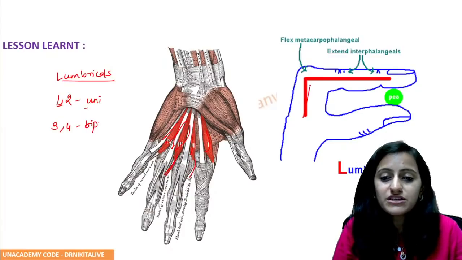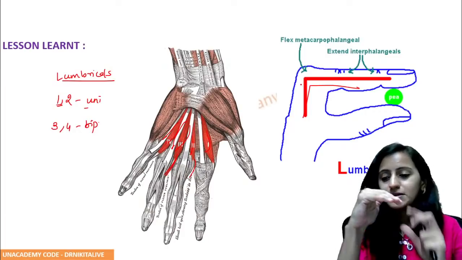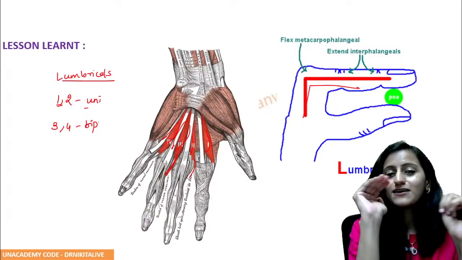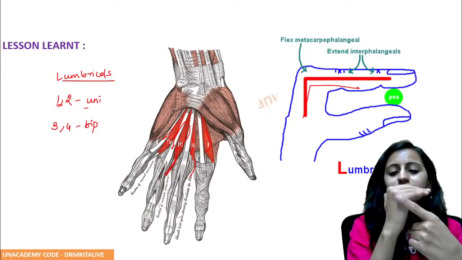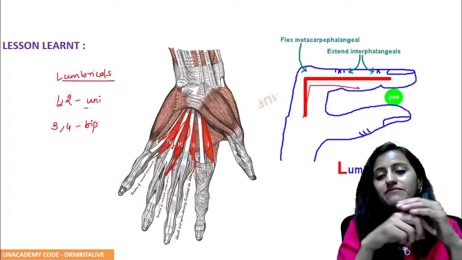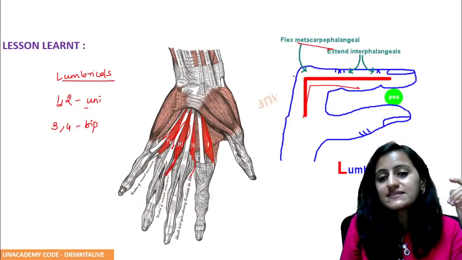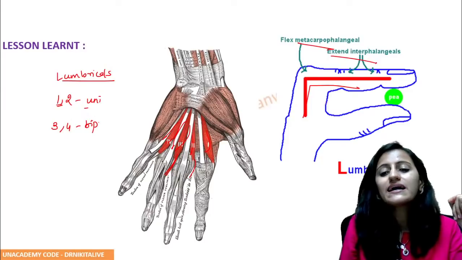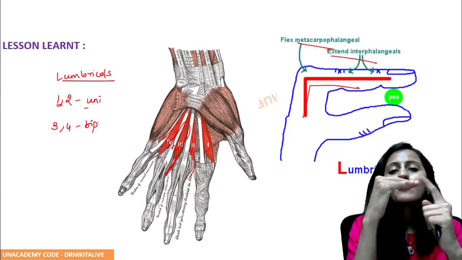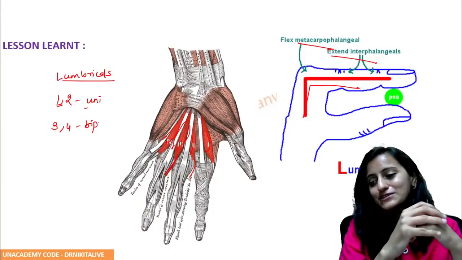What is the function? Remember the lumbricals, you can remember this as Babaji ka tullu basically. So this is how the action would be. You have the flexion and you have the extension. So it flexes the metacarpophalangeal joint and it extends the interphalangeal joints. You can make the L also, or Babaji ka tullu basically, to remember.